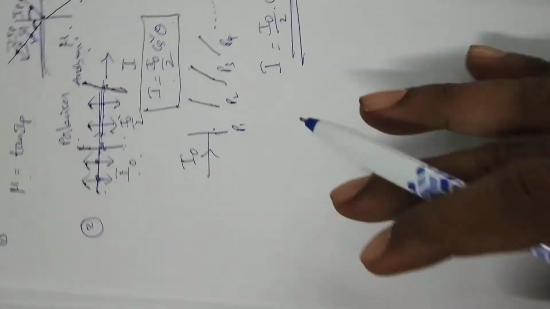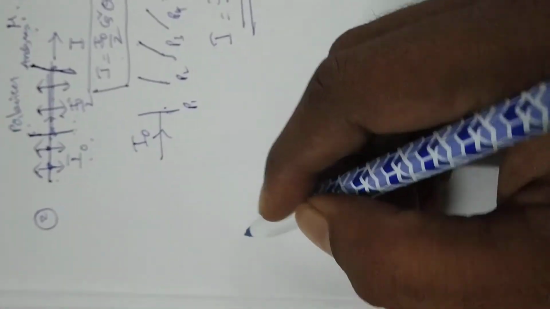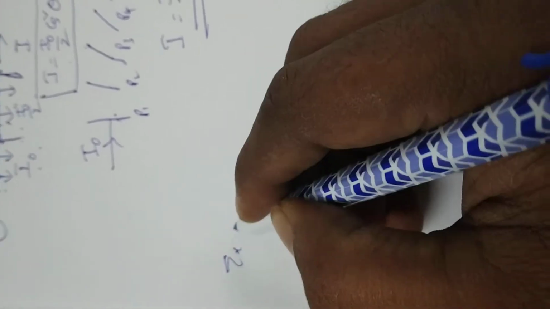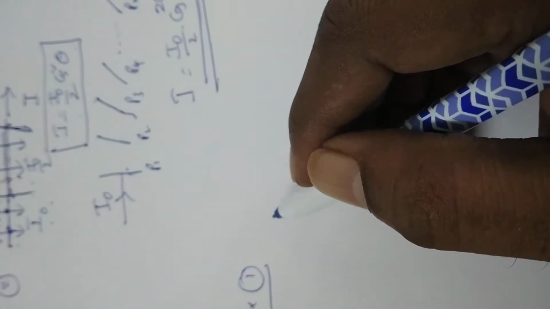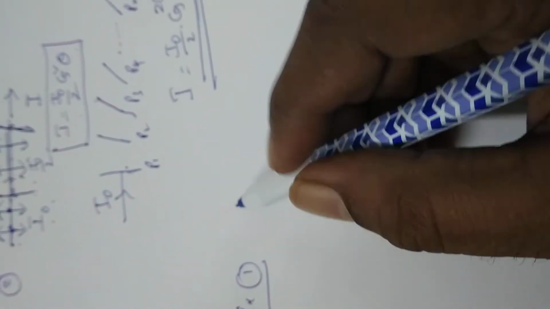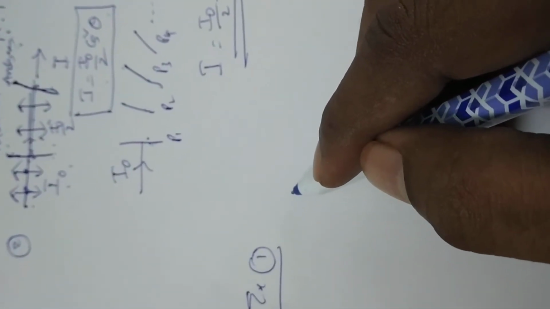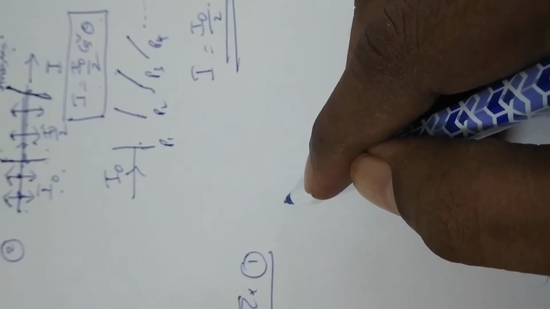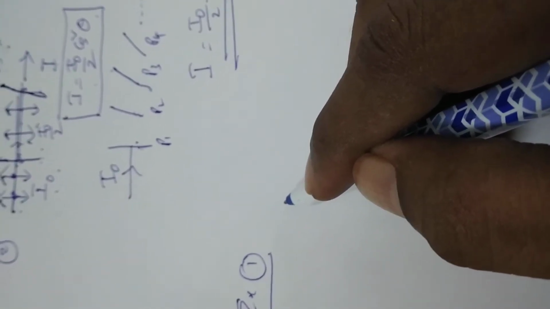Now example number 1. See here clearly. Let us suppose two polaroids are oriented with their transmission axes making an angle of 30 degrees with each other.